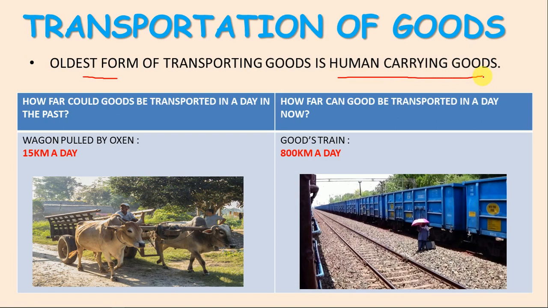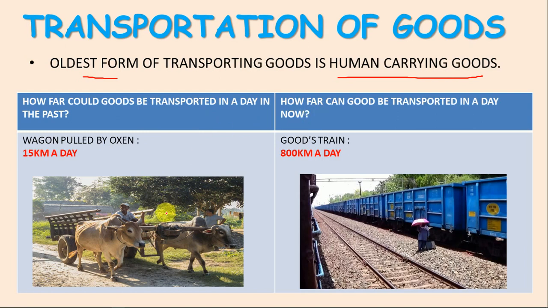Humans used to carry the goods on their back from one place to another. But now we'll compare how goods were transported in the past and how much time they took. In a day, how much distance they covered.